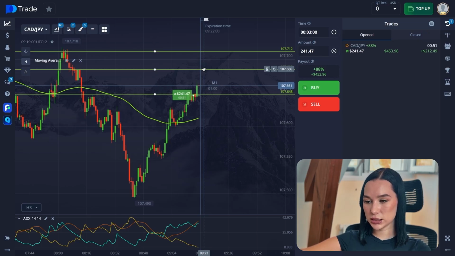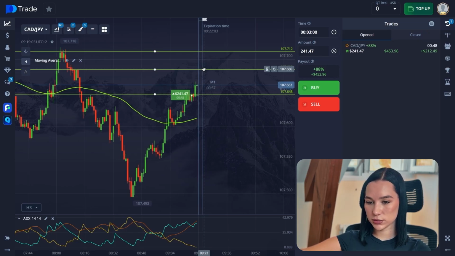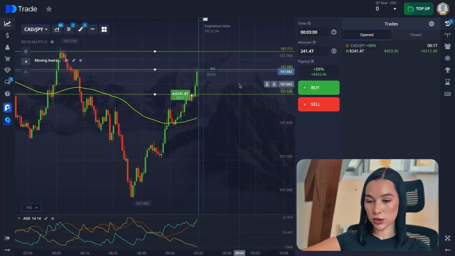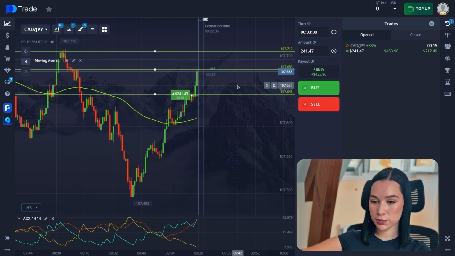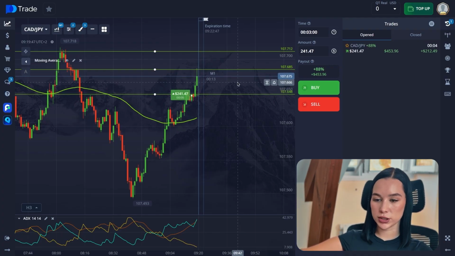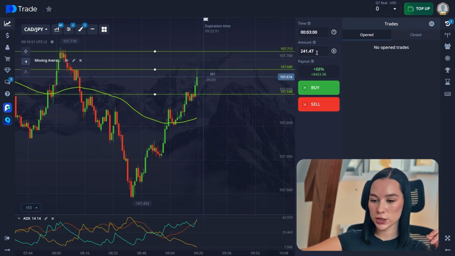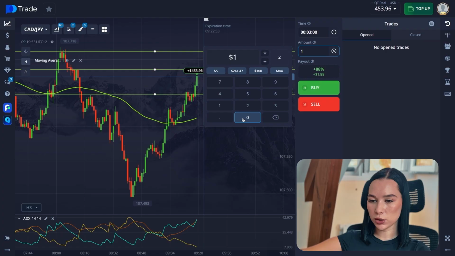So now it's 50 seconds. Okay, it's pretty good. A new candle appeared on the chart. 45 seconds. A lot of your trades depend on the currency pair that you choose. If you choose a currency pair with a sideways market or flat or a big volatility, of course it's going to be really hard to trade there. So it's better to find a chart with consistent and strong upward or downward trends. So it's going to be easy for you. So yeah, we close this one.